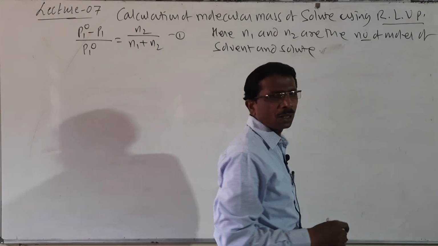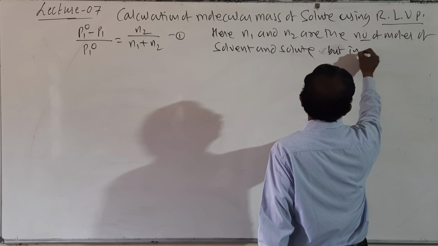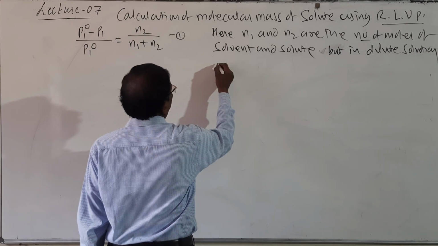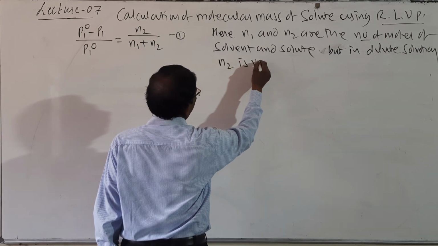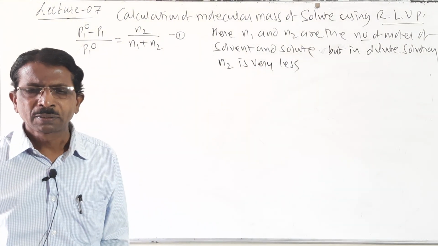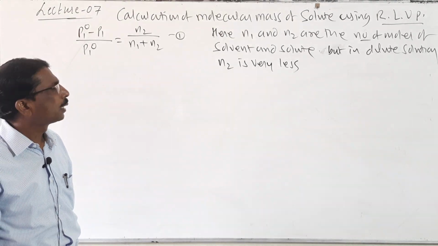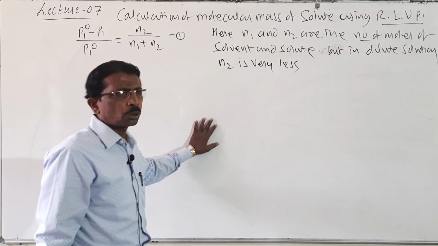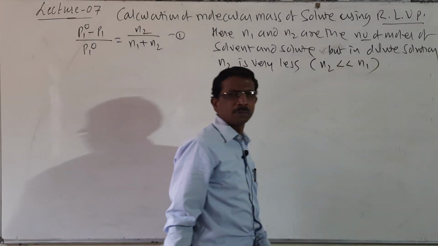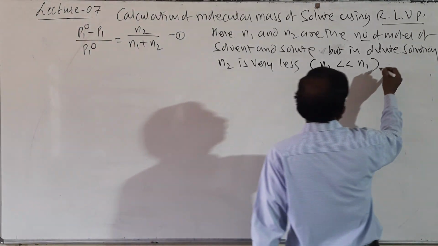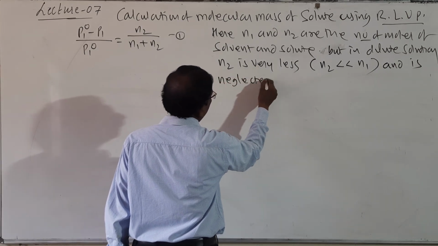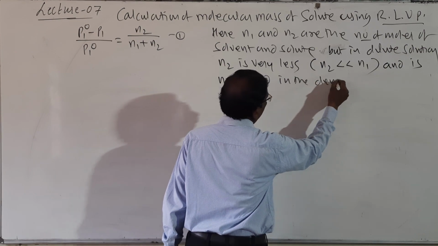But in a dilute solution, N2 is very less, the solute is present in a very small quantity. It is called a dilute solution. N2 is very less, that is N2 is less than N1 and is neglected in the denominator.